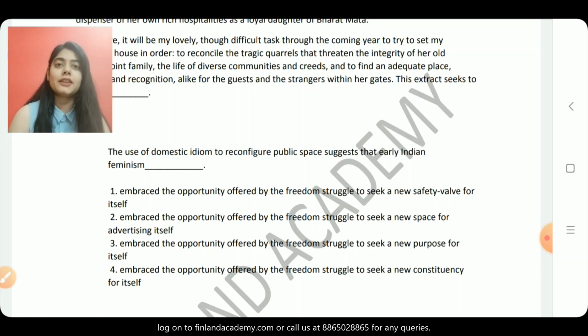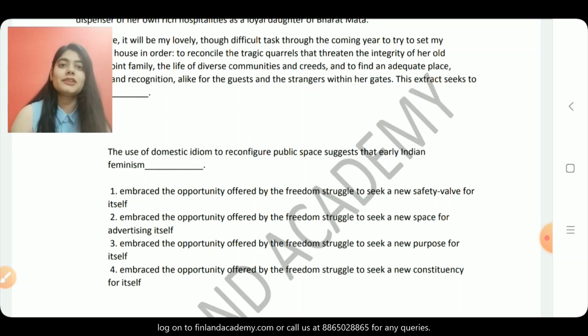See, in questions like these, your conceptual understanding is very important. How well do you understand literature? Is it there for you only in books or something more than that? That is important for us. This is what your examiners are actually looking for. So now if we look at the options, it suggests that early Indian feminism stands for what, or what it embraces here.